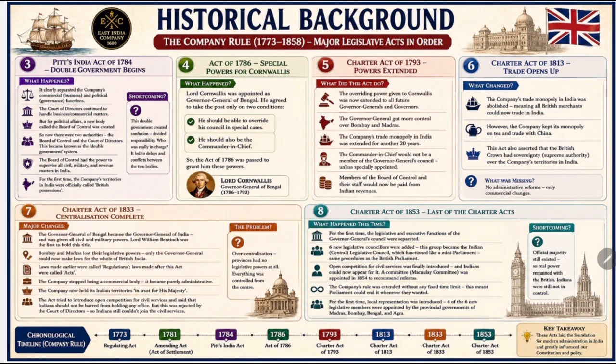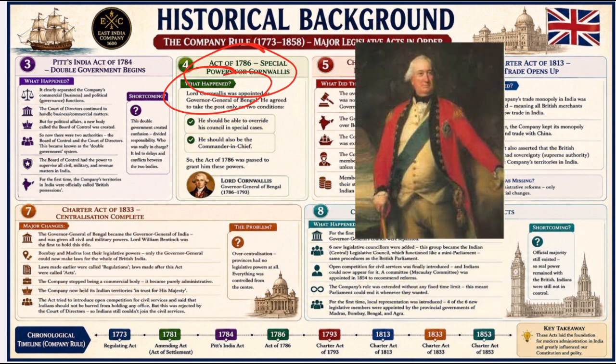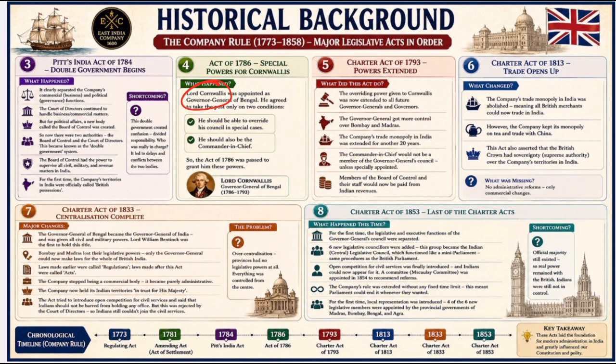So, to fix that, another act was passed. Okay, the Act of 1786. It is not really an important act, but it was passed to give special power to Cornwallis. After Pitt's India Act, the British government wanted stronger leadership in India, so Lord Cornwallis was selected as the new Governor General of Bengal, but Cornwallis had a condition. He said, I'll accept this position only if I'm given greater authority. So the British government agreed and passed the Act of 1786.